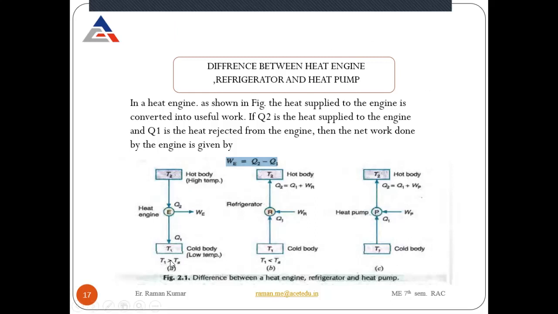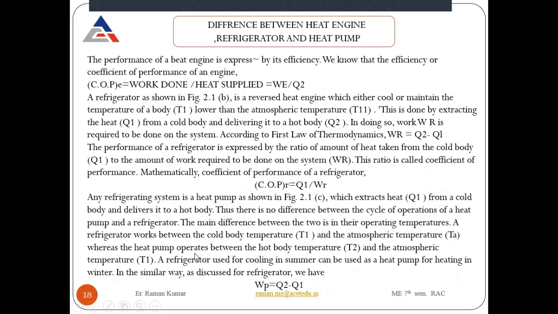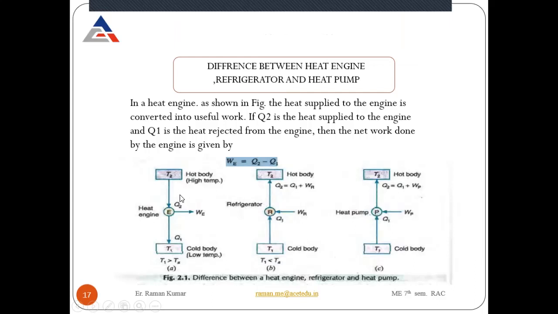Here T1 is greater than the atmospheric temperature TA. The efficiency of the heat engine is the work done divided by the heat supplied, that is Q1 minus Q2 divided by Q1, because Q1 is the heat supplied, some of it is converted into work, and the remaining heat is rejected to the atmosphere.